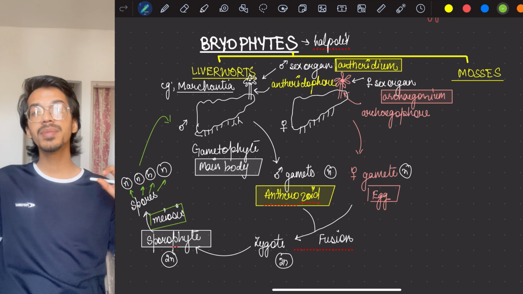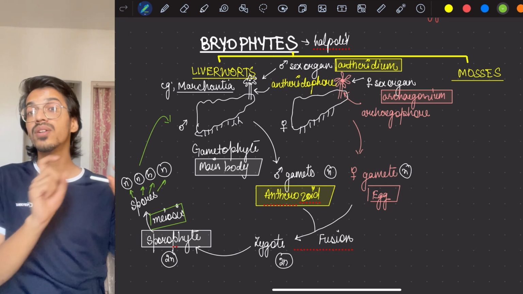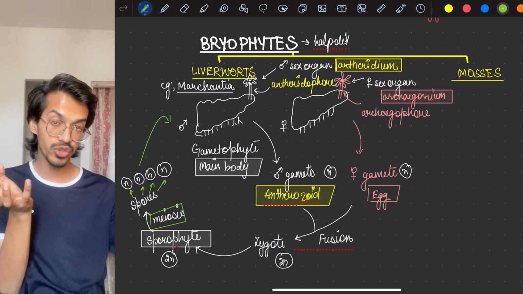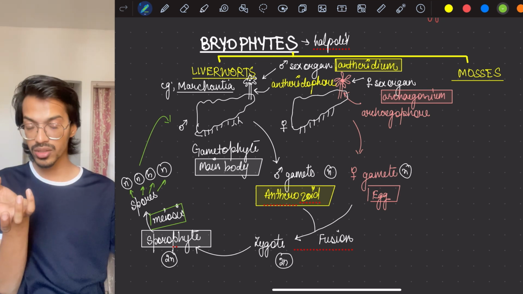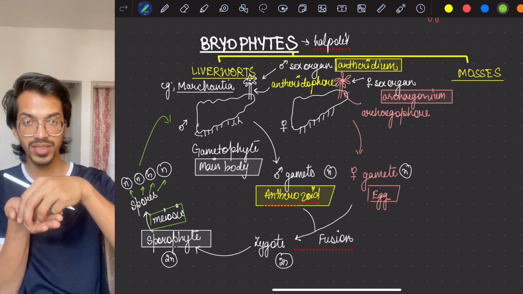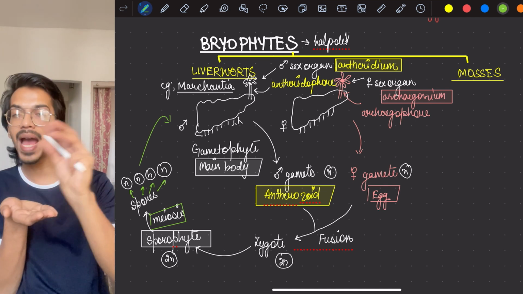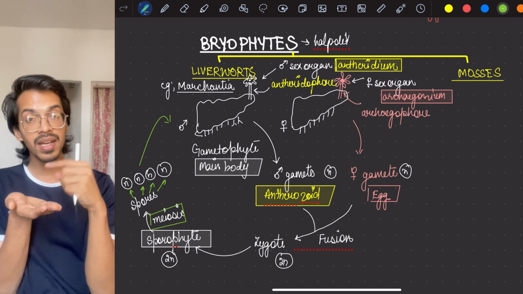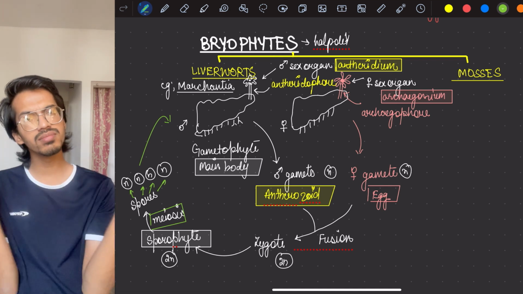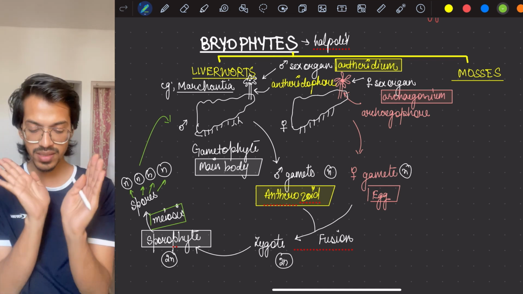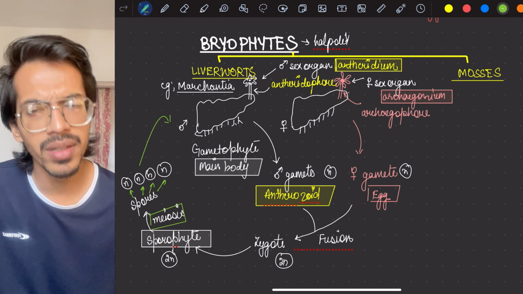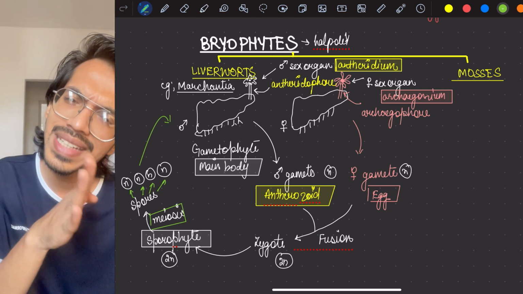This diploid structure's name is zygote. The zygote will then develop into the sporophyte, means the zygote will form a bigger structure. And inside it, certain cells will form the spores. The spores which are formed are haploid, similar to the gametophytes. And if a diploid thing has to make a haploid thing, it will do meiosis. Everything is done. If you understand this, then meiosis is very easy. Just 2 extra things we have to remember: 2 extra stages of life.